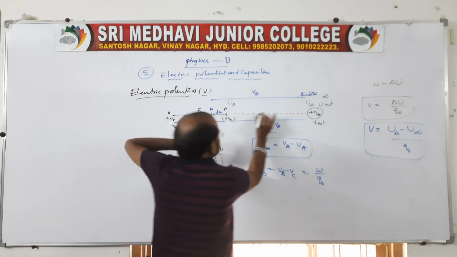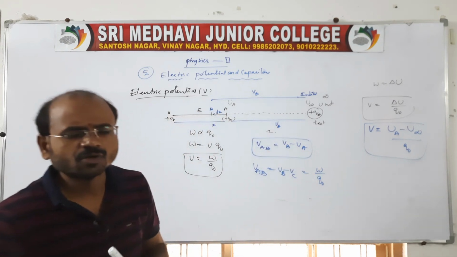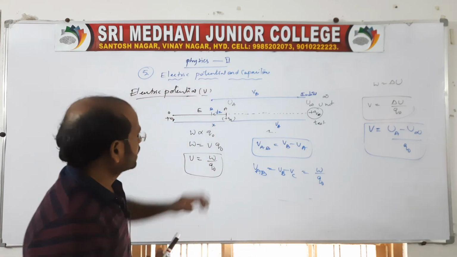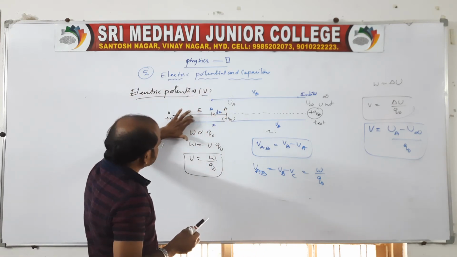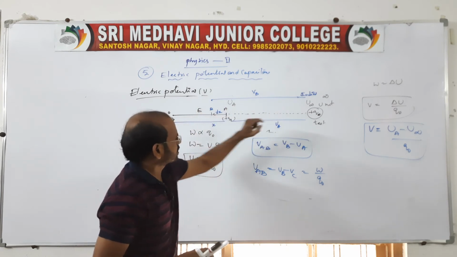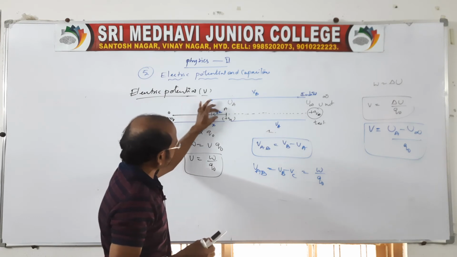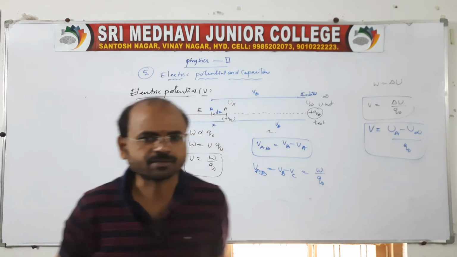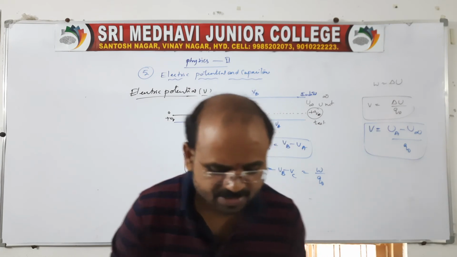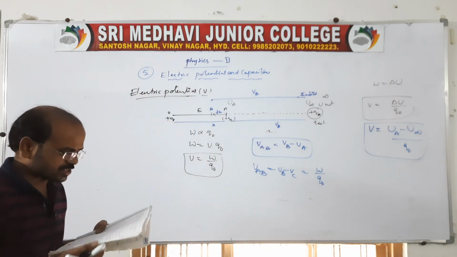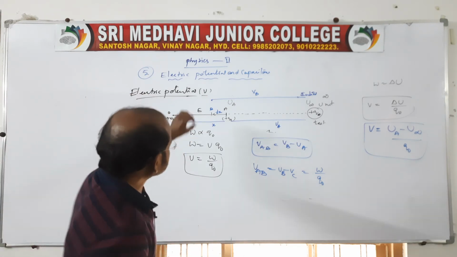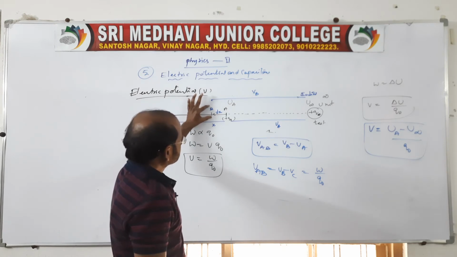Suppose the charge is moving along the same direction, is there an opposition? No. So is there any work done? No. Simple. So if it is moved from A to B against the field, work is said to be done. If this Q0 charge is moved along the same direction, there will not be work done. The work done is 0, because there is no opposition.